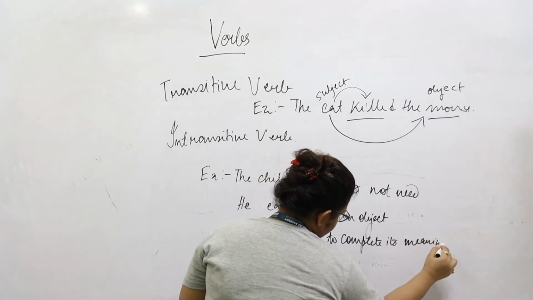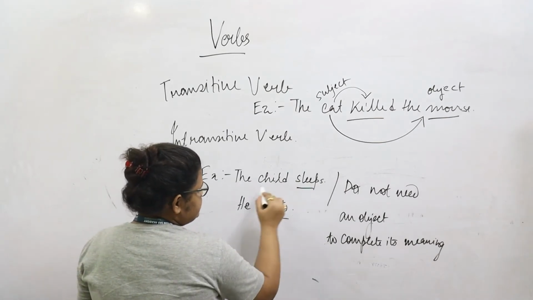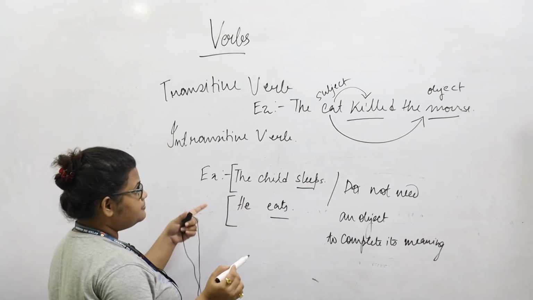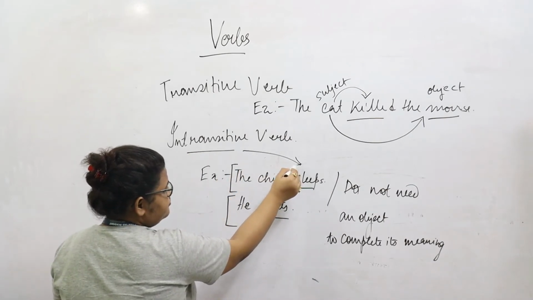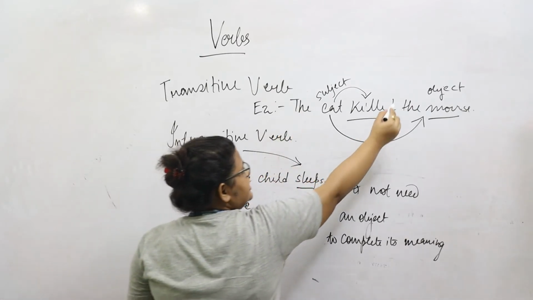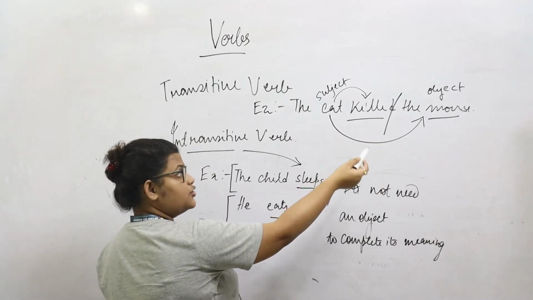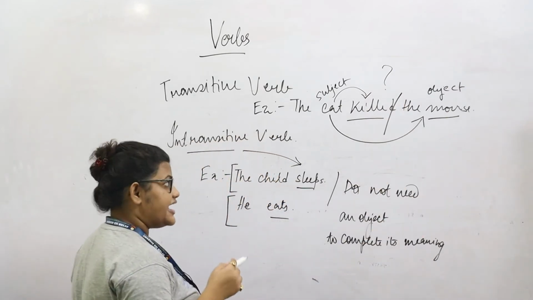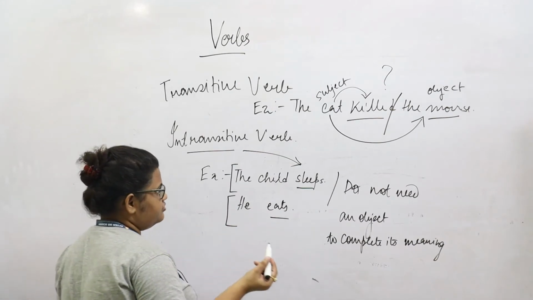Such verbs are known as intransitive verbs. These two sentences have meanings complete in themselves. However, if we had left the sentence as the cat killed, the sentence wouldn't have been complete in its sense. There would still have been a question about what did the cat kill.